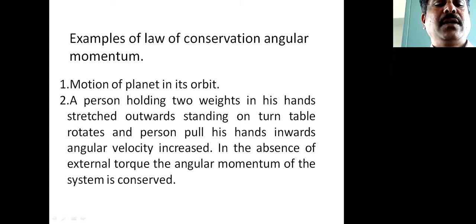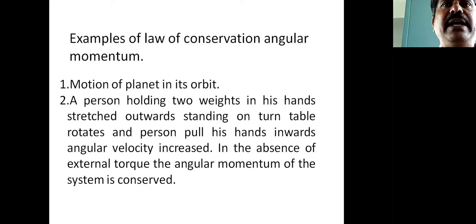The angular velocity of a planet revolving around the Sun in an elliptical orbit increases when the planet comes close to the Sun, and when it is away from the Sun, its angular velocity decreases.